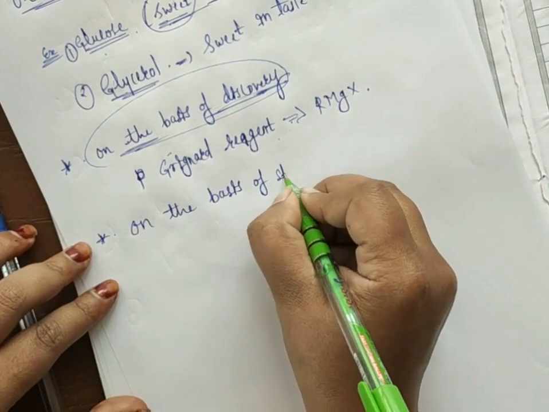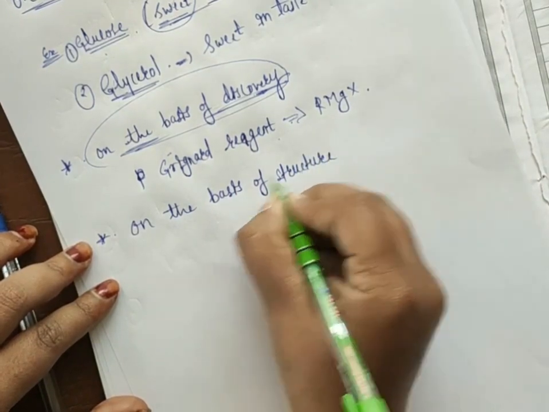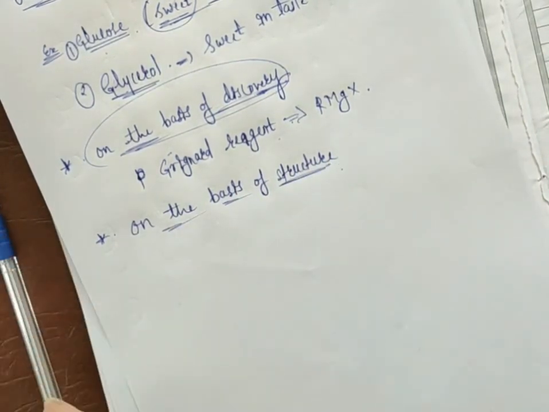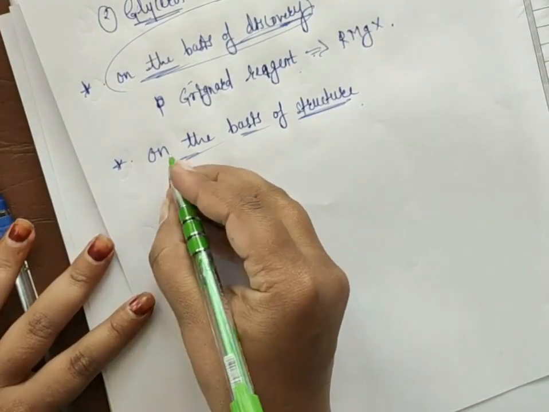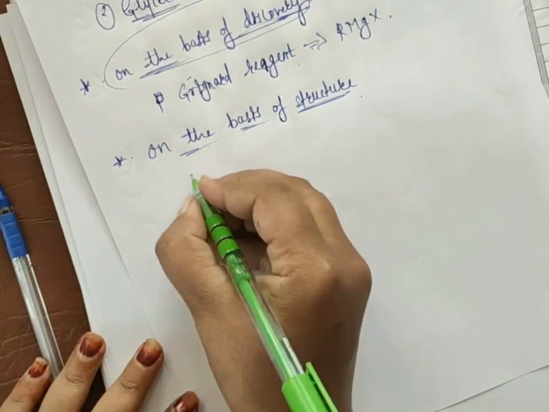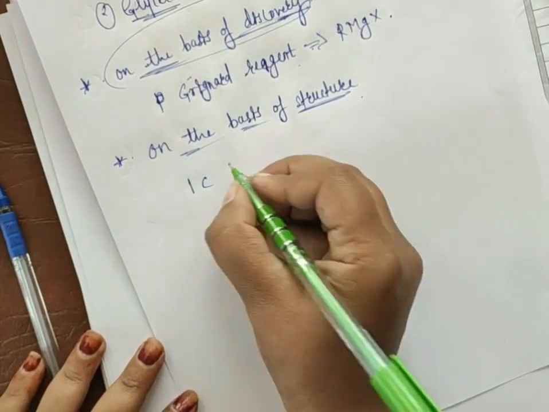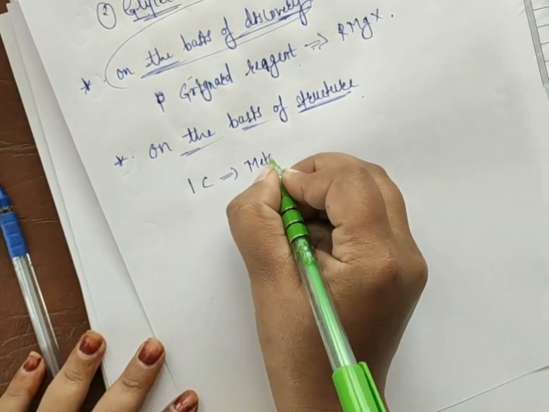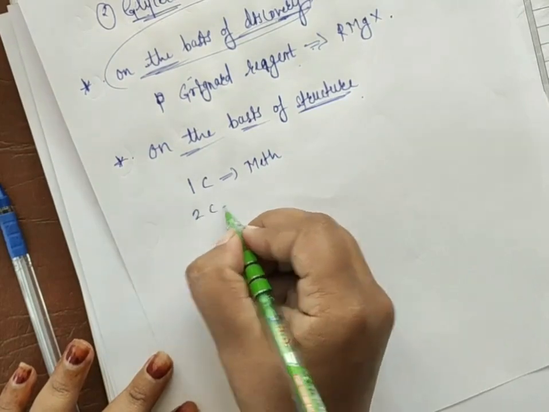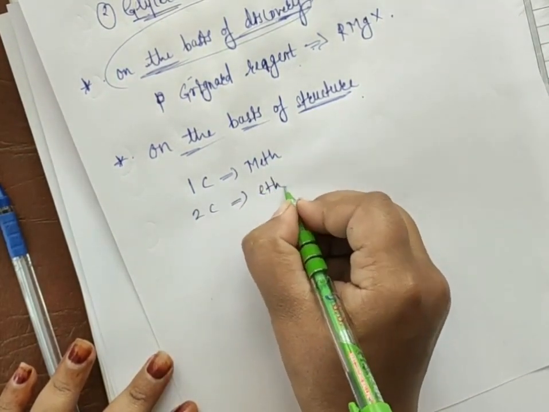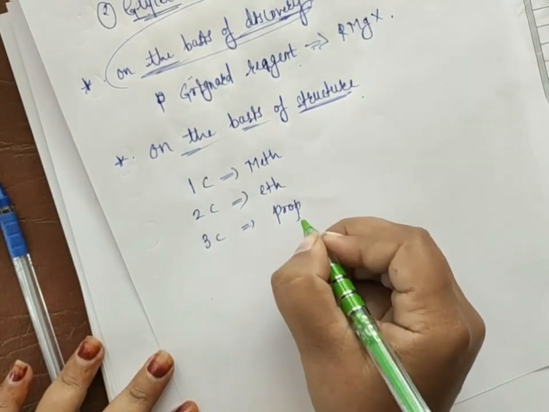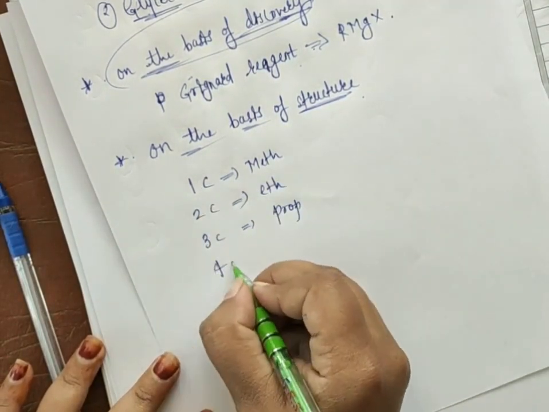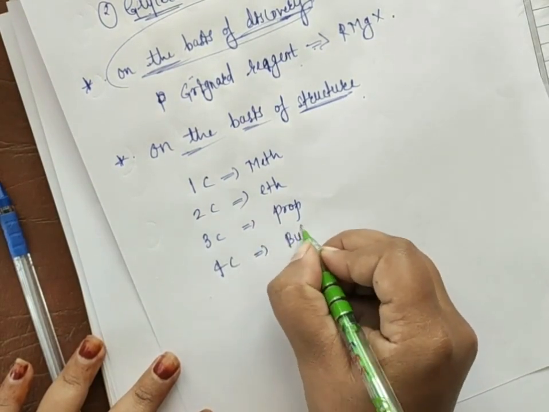basis of structure. Okay, so organic compounds are also named on the basis of structure. So all of you know that if in a given compound one carbon is present, we call it meth. Okay, if there are 2 carbons, we call it eth. If there are 3 carbons, we call it prop. If there are 4 carbons, we call it but.